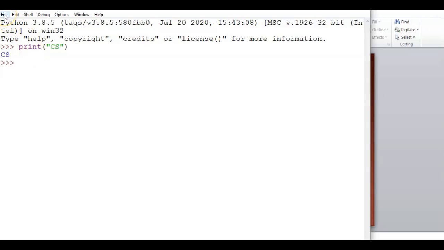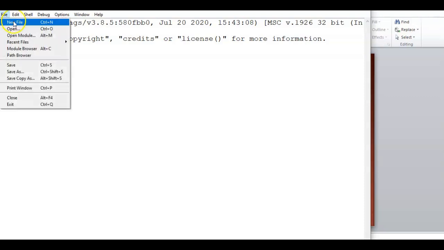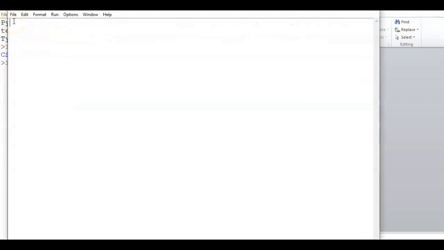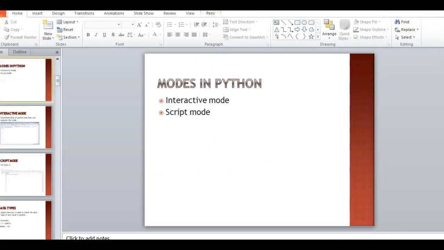Now if you want to go to script mode, which is suggested for long code, you go to the File menu and then open the New File option. This mode is the script mode, where you can write a long script, a long code which you want to save for further use. You can write it here and save it, and it will be stored in your secondary storage. So these are the two modes of Python.